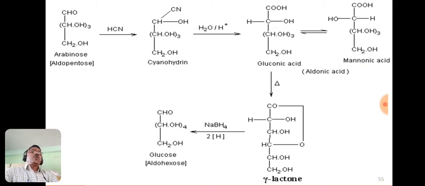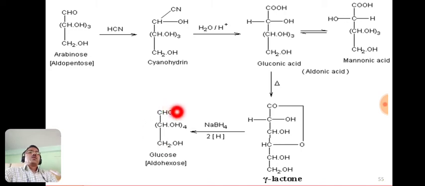and then we can treat this gluconic acid by heating. The gluconic acid loses a water molecule, this OH group and one hydrogen from the gamma carbon (alpha, beta, and this is the gamma), and that is given out as a water molecule, and we get a cyclic product. It is known as gamma lactone, and this gamma lactone finally on reduction using sodium borohydride, or you may also use sodium amalgam and hydrochloric acid, is reduced into the glucose molecule.